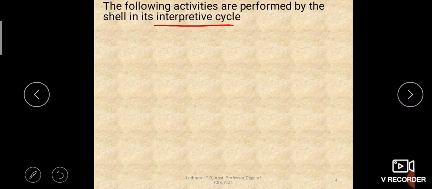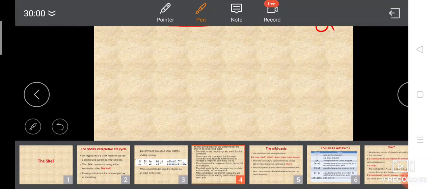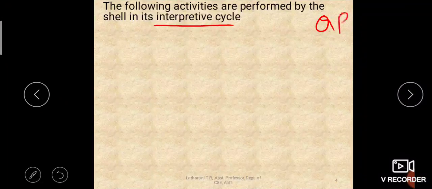So this is an important question paper question. Many a times it is asked. You have to learn all these 5 steps thoroughly. So let us see what are all the steps, which are activities which are performed in the interpretive cycle